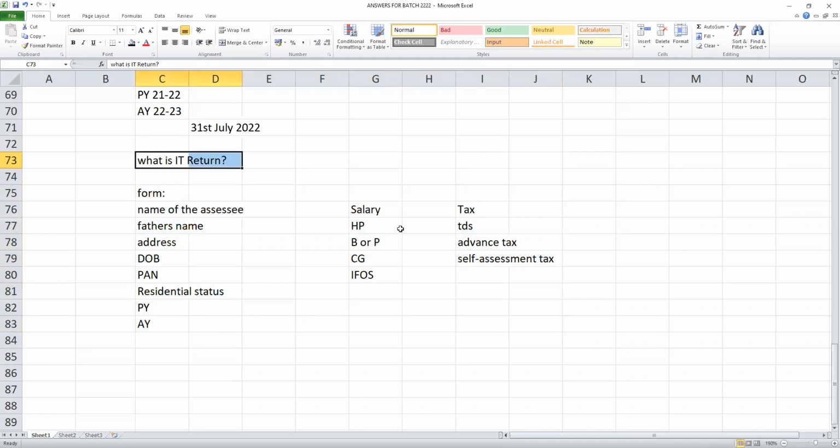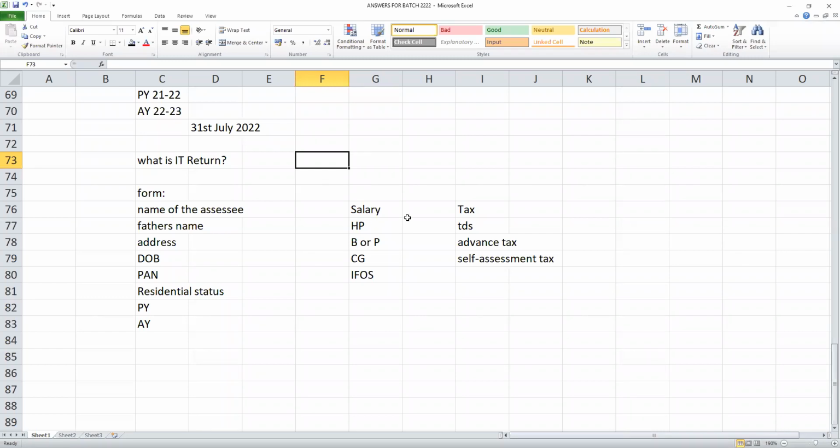What is the need for filing the return before 31st July? What is the necessity for this? See, the department will assess your income, whether you declared properly, whether your income has been fully admitted. Have you declared it?